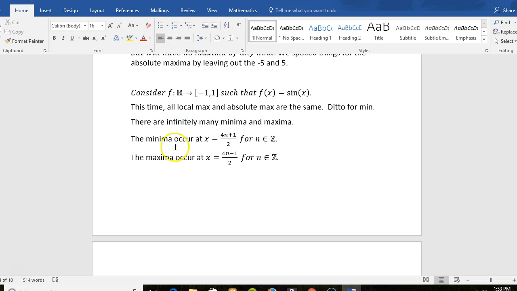So now the minima, by trigonometry, occur for integer n at (4n plus 1) over 2. That's by the nature of the sine function. And the maxima occur at (4n minus 1) over 2.